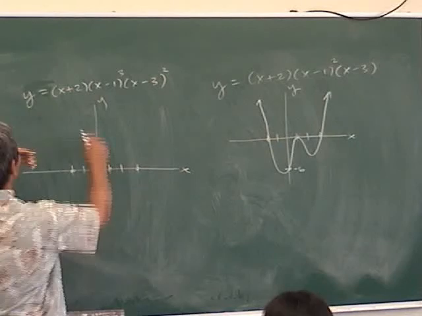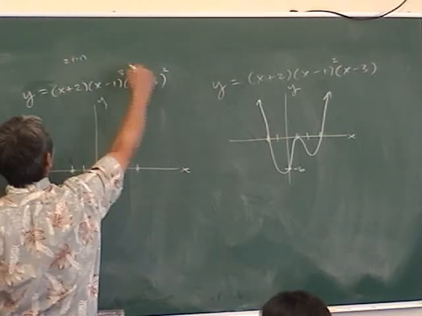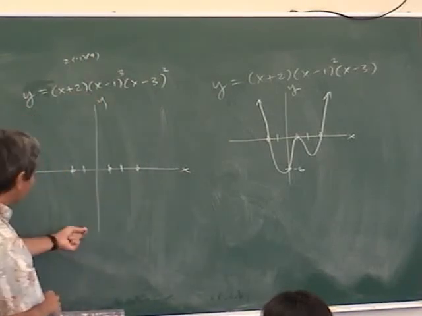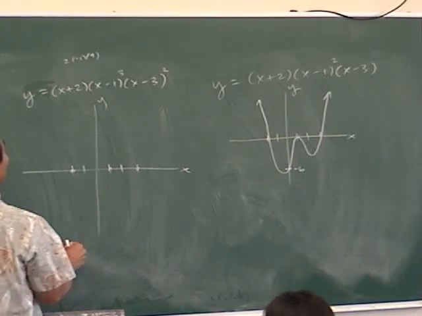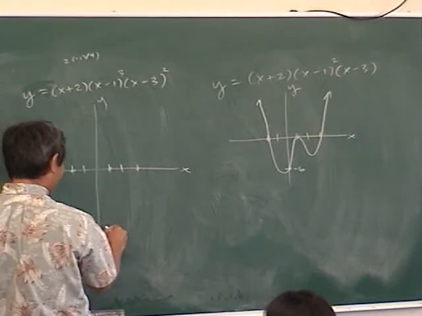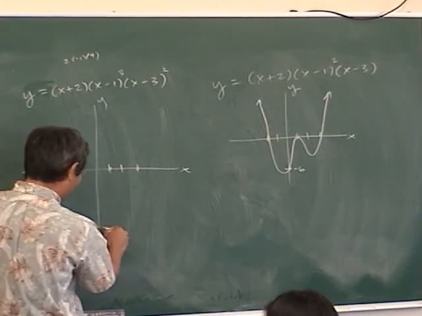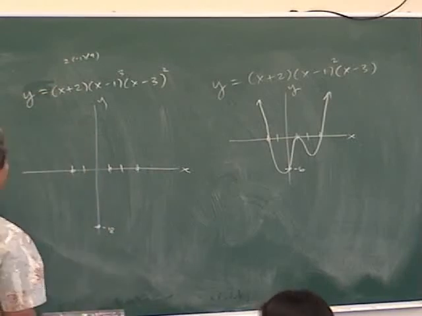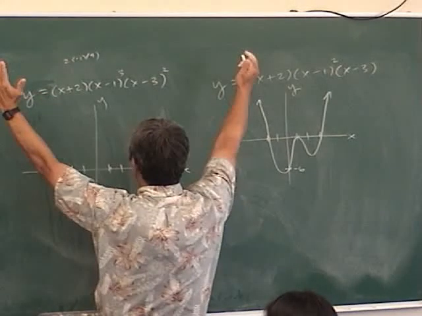Some of you need to do this: 2 times -1 times 9. If you get the wrong y-intercept, your graph is going to be all screwed up. So what is that? -18. Do you make 18 hash marks? Or you just make 1 at -18. What is the degree of this polynomial? 6. Leading coefficient positive, end behavior like this then.